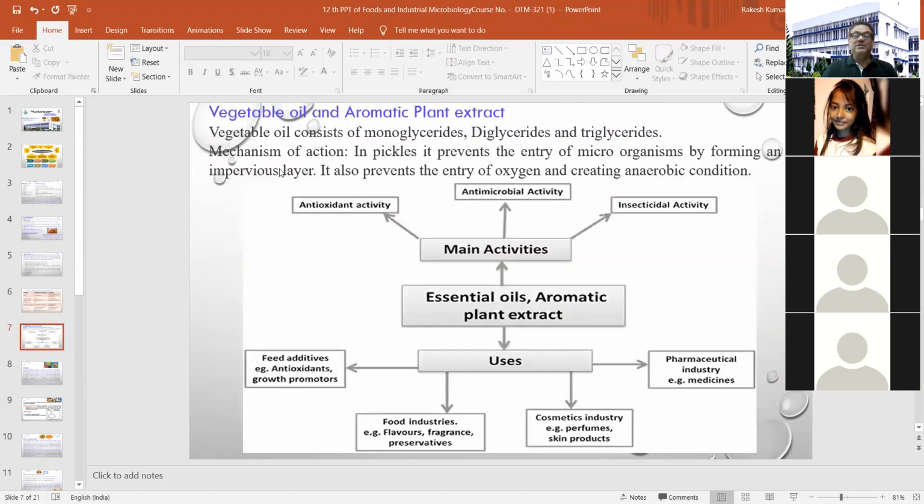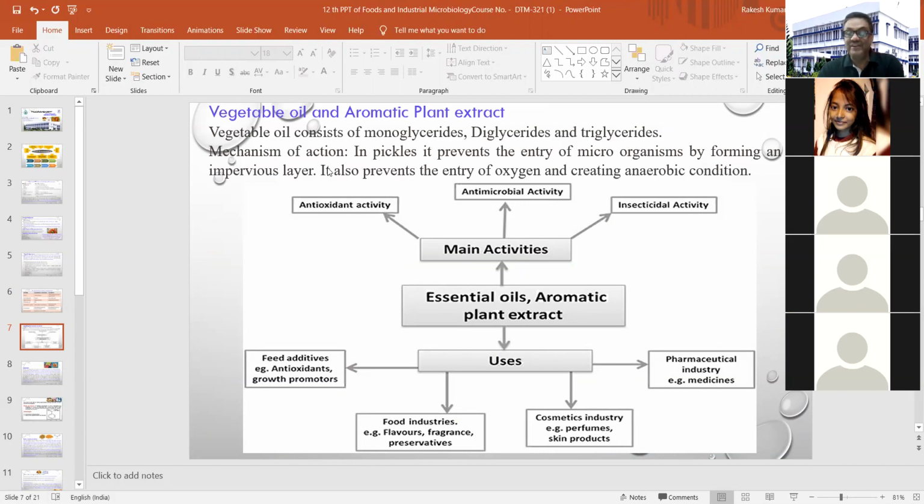Now, something about vegetable oil, one of the well-known things which people are using in different kinds of food items. Vegetable oils consist of monoglycerides, diglycerides, and triglycerides. And something about its action: in pickles, it prevents the entry of microorganisms by forming an impervious layer.